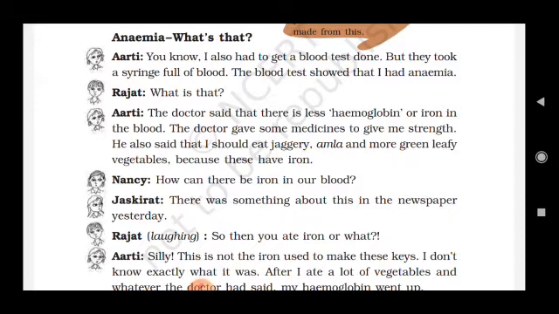So, when there is a deficiency of iron in your body, you will get a disease called anemia. And to cure it, you have to eat jaggery, amla, and green leafy vegetables because they contain iron.